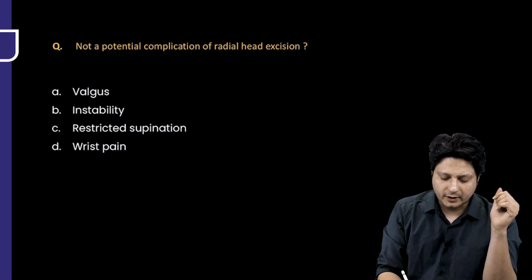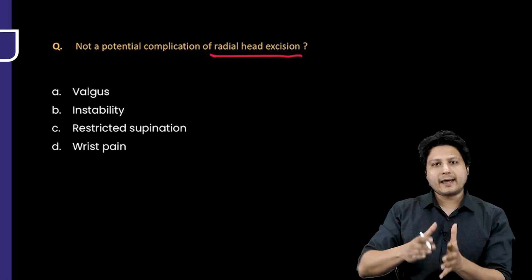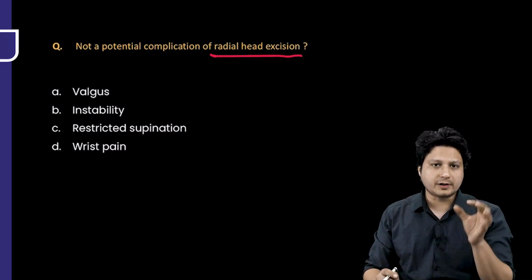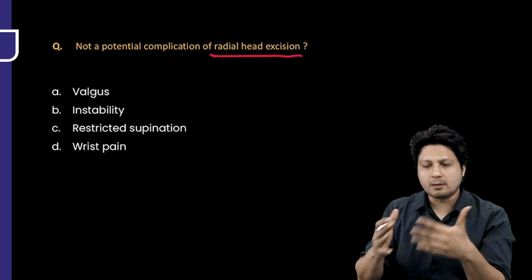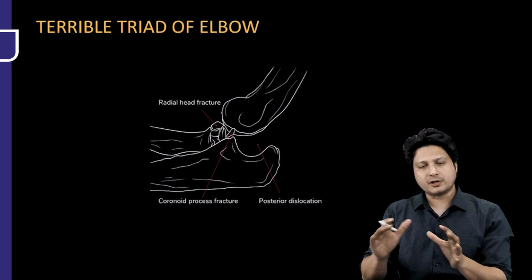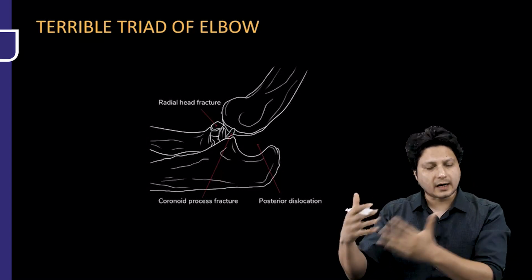Similarly, not a potential complication of radial head excision, and you will come to know why excision of the radial head is such an important topic practically, because it is very commonly done in the management of radial head fractures. All right, so let's start with the discussion on the terrible elbow triad.